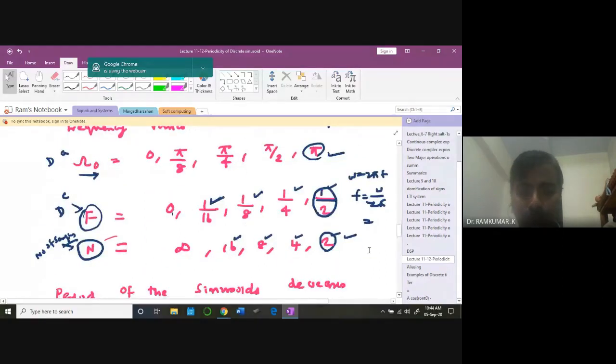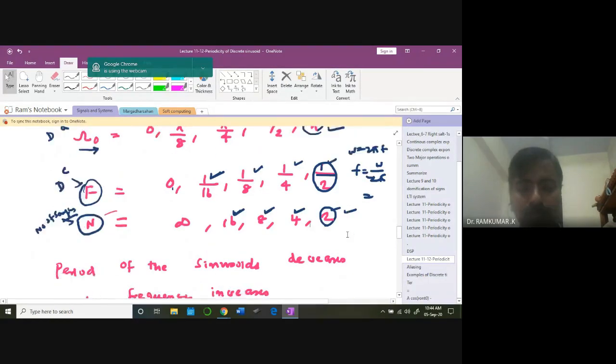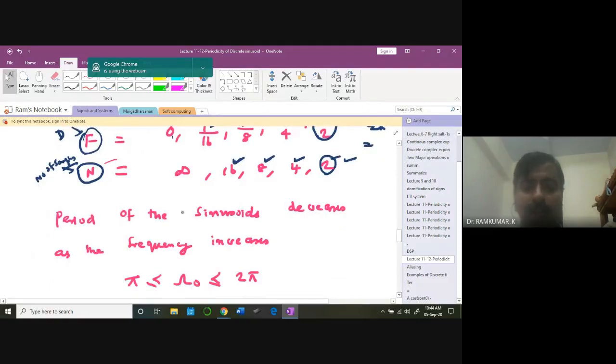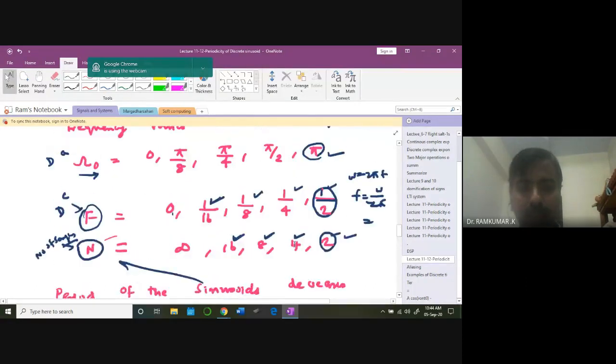The number of samples are more here. See here, 16, 8, 4, 2, gradually coming down. Period of the sinusoids. Period of the sinusoid means what? This N. The period is going to come down, decreases as the frequency increases.